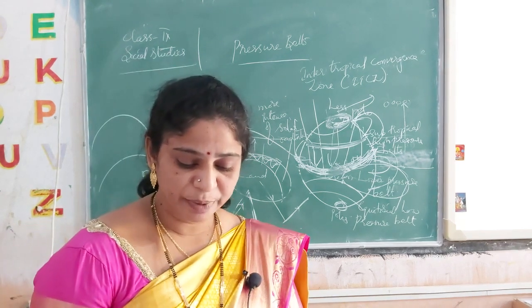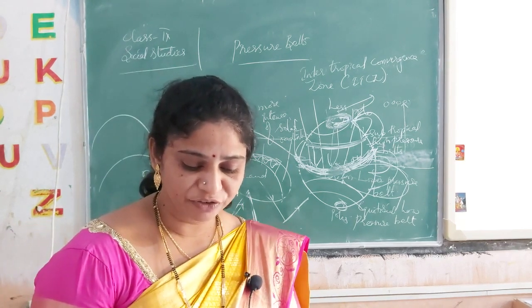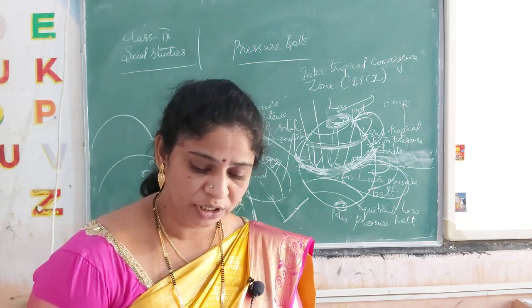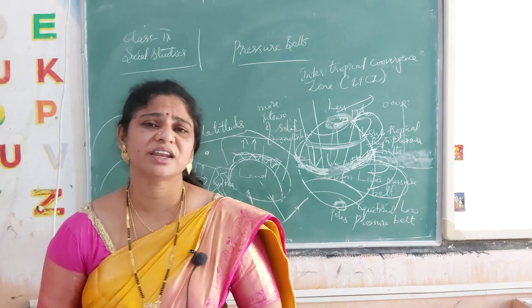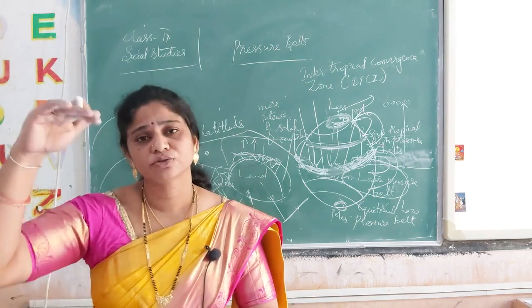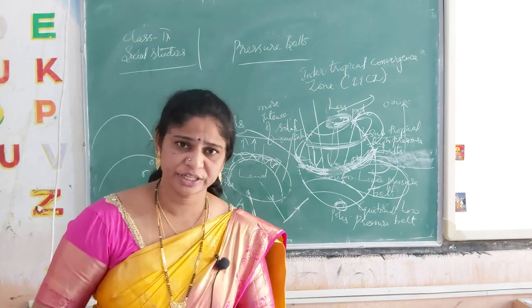Normally we would have expected the winds to move in a straight line from north to south and south to north, from the temperate zone to the tropic zone. He is telling that normally we expect that the winds will be moving from north to south, south to north. Do they go in the same direction?